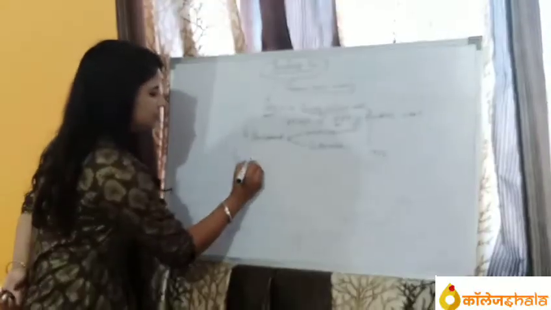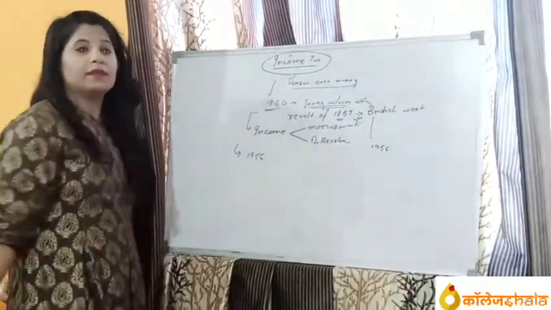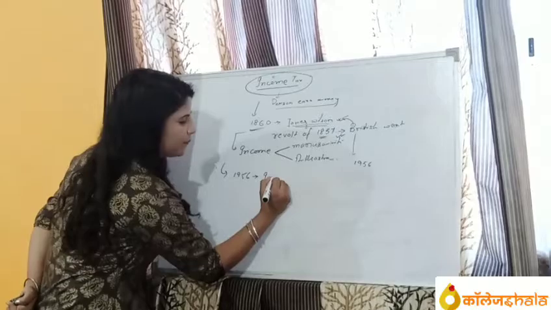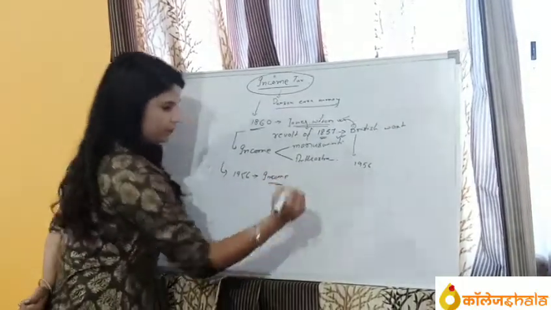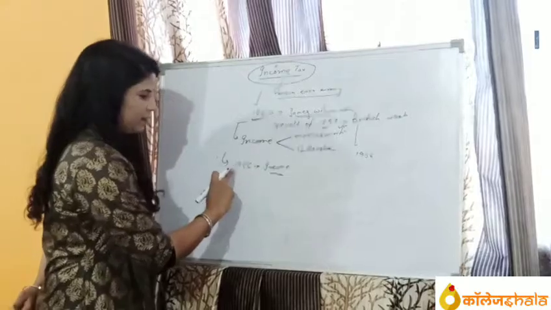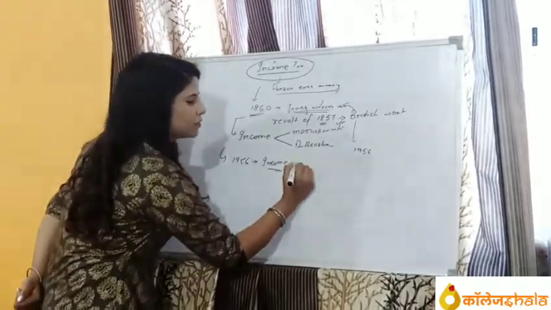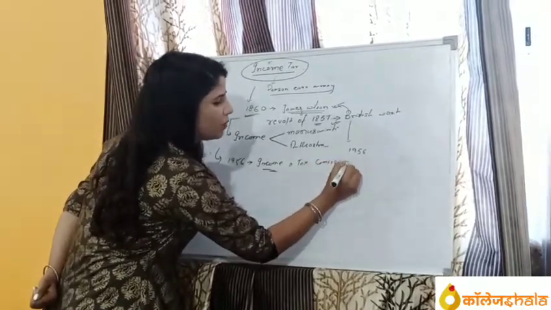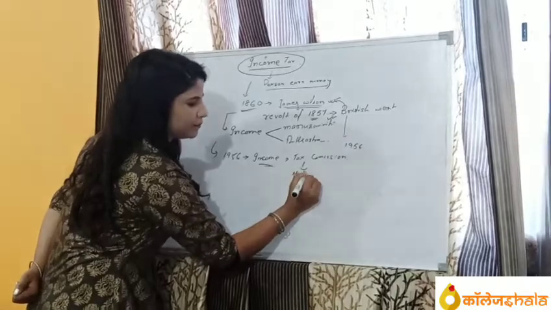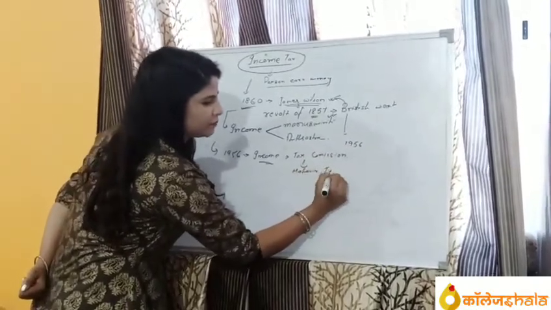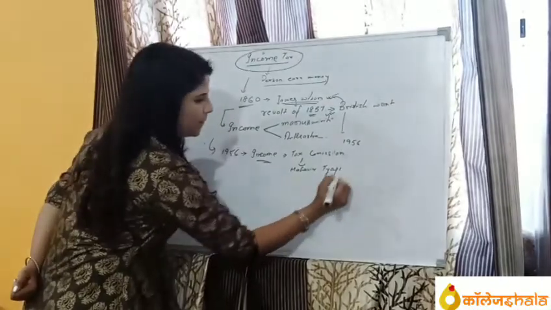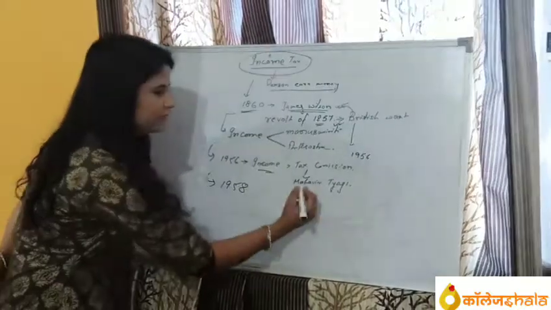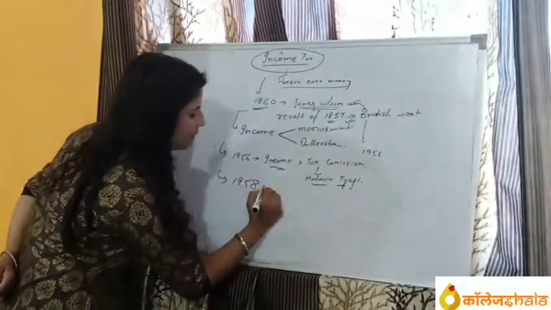In 1956, when India got independence, the Indian government requested to implement income tax, and after that in 1956, a tax commission or tax committee was formed under Mahavir Tyagi. In 1958, this Mahavir Tyagi submitted its report.